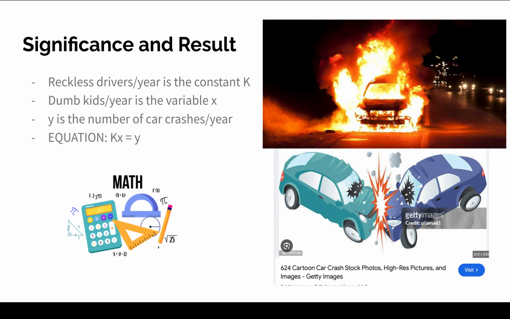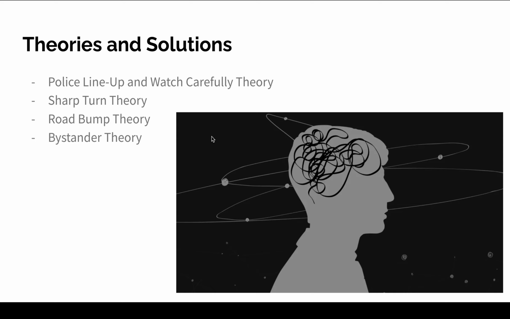In my generation, they did great. I mean, look at me. So it is not a constant. And Y is going to be the number of car crashes per year. Y is dependent on K and X, so the equation is Kx equals Y. Pretty self-explanatory. It looks like a simple equation, but a lot of research was done.